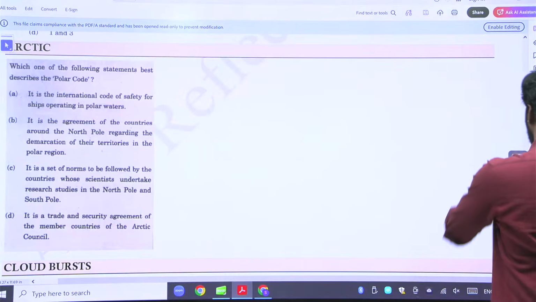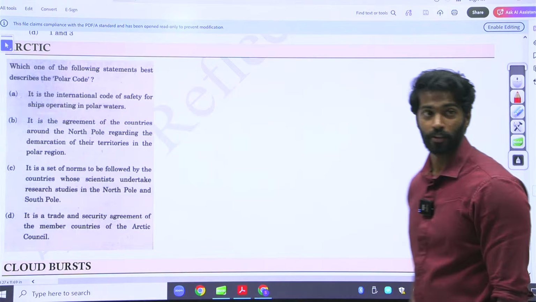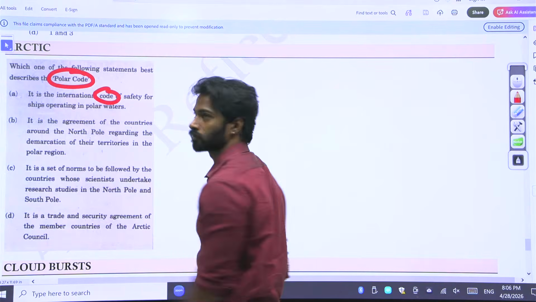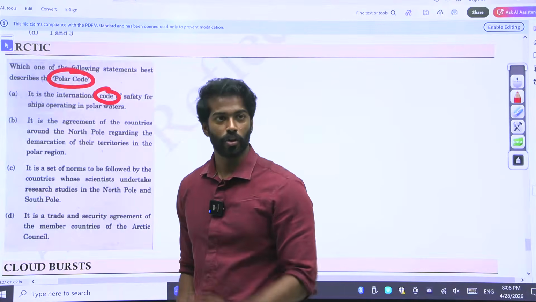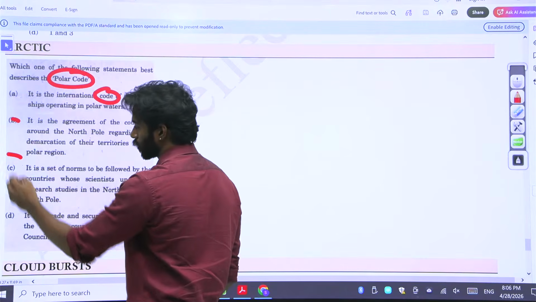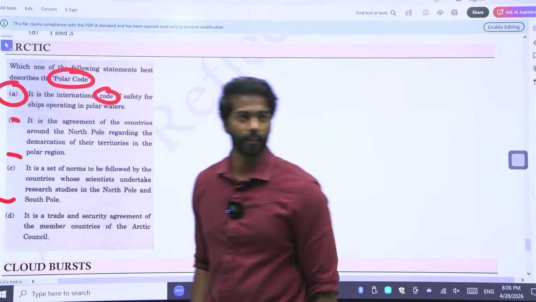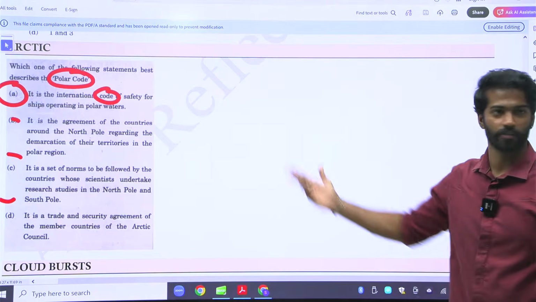He's saying that I'm asking for a code. Look for that code. If you do not look for that code, what will happen? You'll mark C, B, or D. If you look for the code, you'll mark A. Answer is A here.